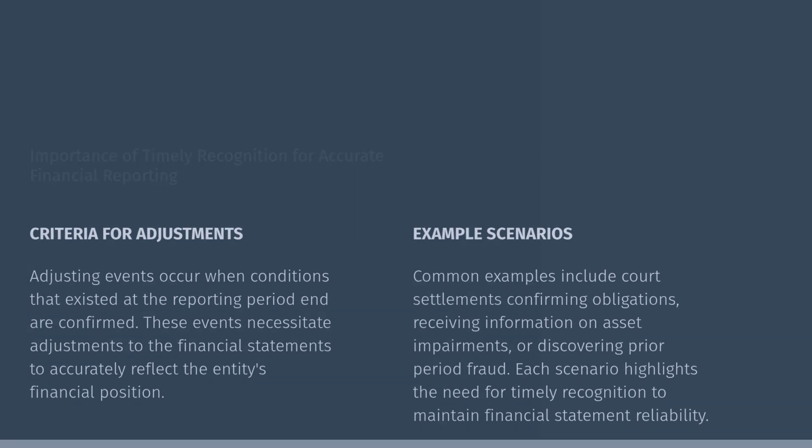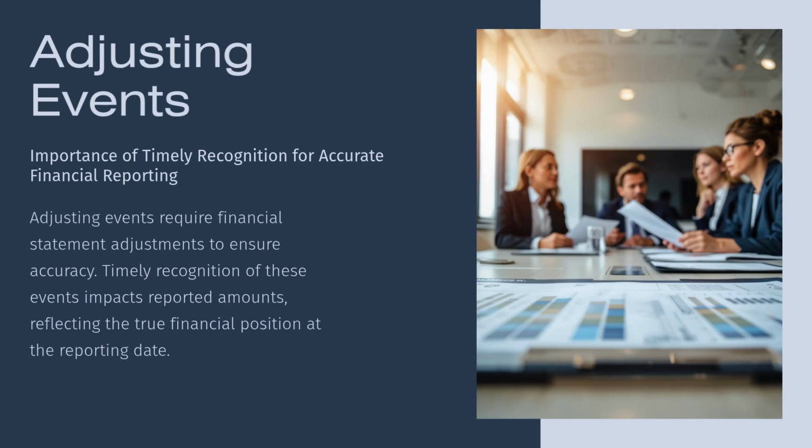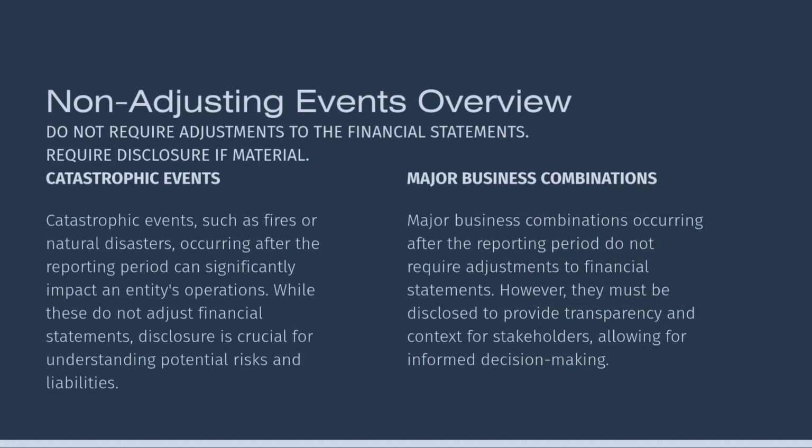2. Impairment of receivables. A customer goes bankrupt after year-end, but this event confirms that their financial deterioration had already begun before year-end. You adjust the allowance for expected credit losses. 3. Discovery of error or fraud. Finding a significant error that makes the year-end figures incorrect.